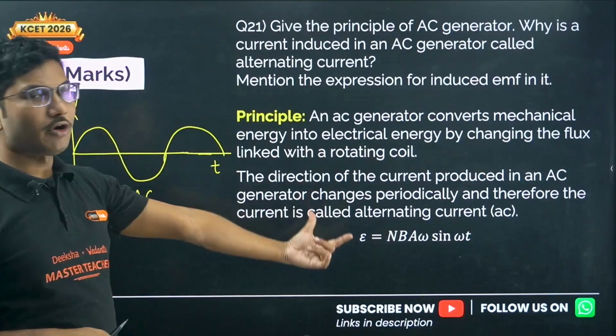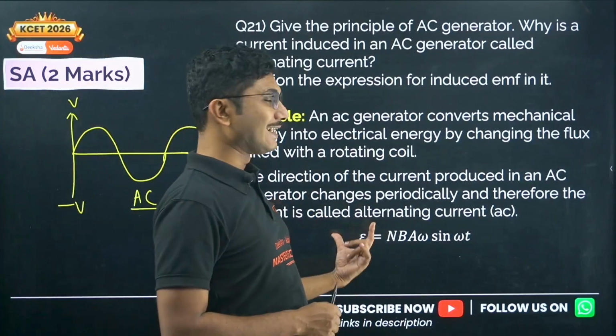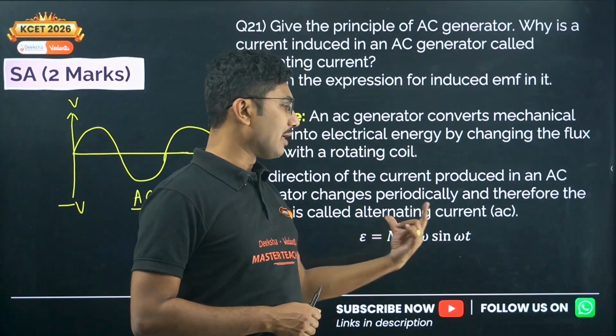The expression for induced EMF in an AC generator is given by NBA omega sin omega t.